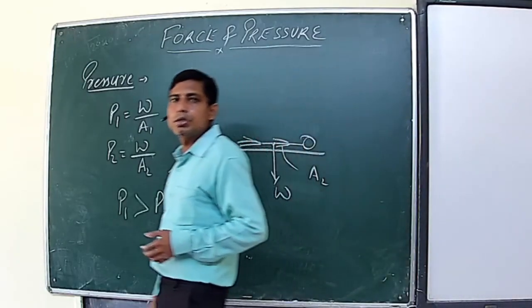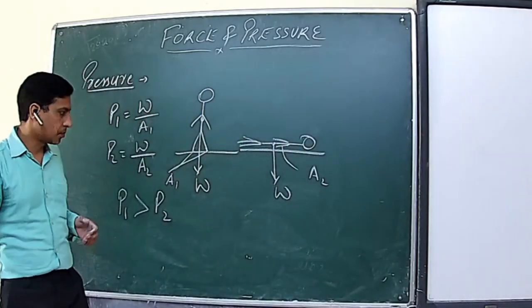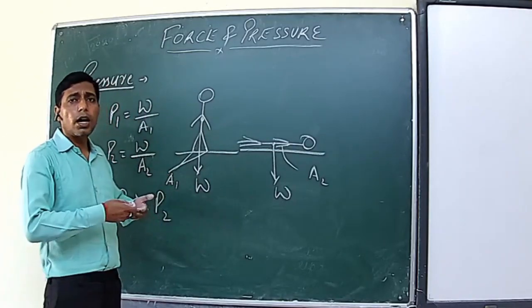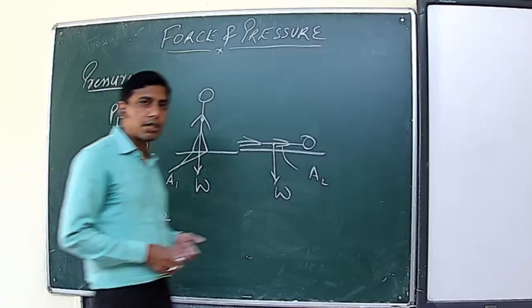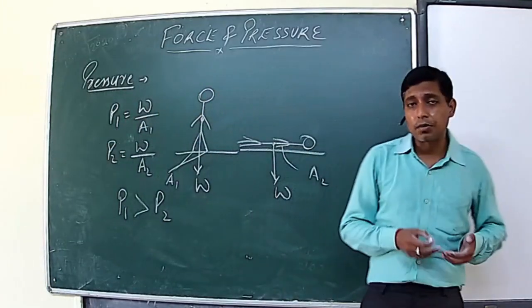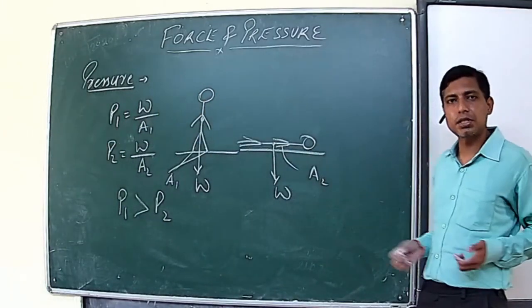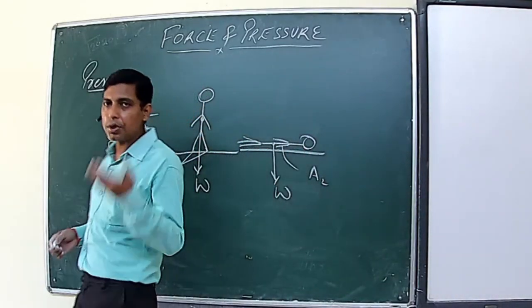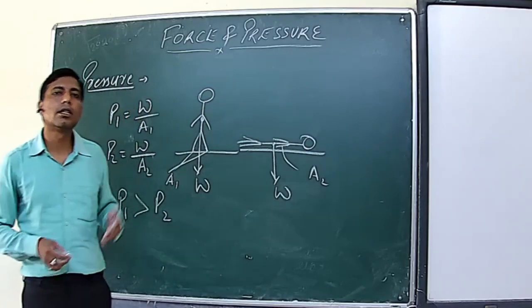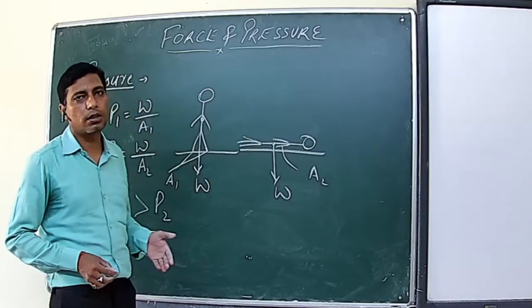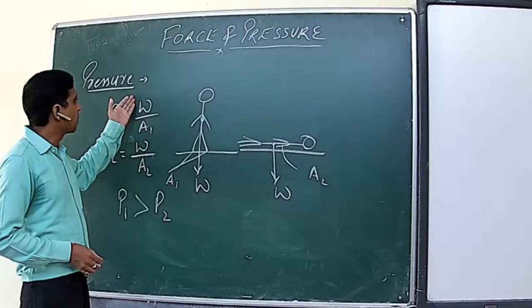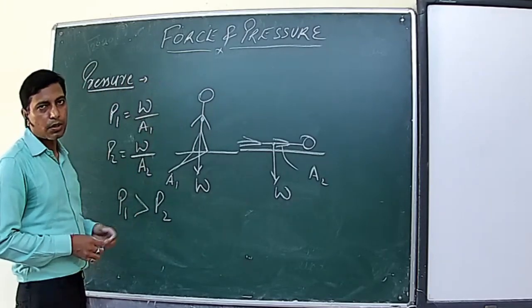The same concept is used in skis. For skiing in hilly areas, people have wooden planks below their feet. Because of those wooden planks, they increase the surface area of contact. When they increase the surface area of contact, they reduce the pressure exerted on the surface, and this prevents them from sinking. So these are the applications of the factors on which the pressure depends.